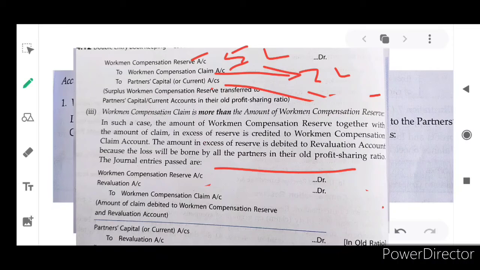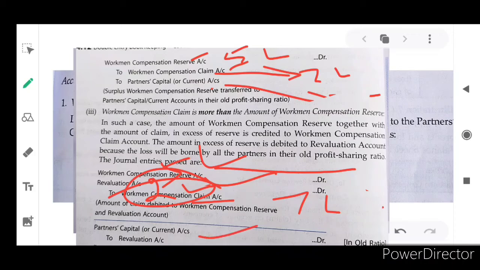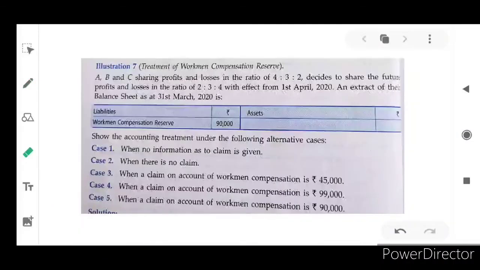See the situation: workmen's compensation reserve, how much we are having in our hand, is only 5 lakh, and how much we need to pay is 7 lakh rupees to the hospital. So 2 more lakhs we needed. So this will be debited to revaluation account, isn't it? I hope you understand. So partners' capital or current account will be debited against revaluation. That is the next journal entry. As per their old profit and loss sharing ratio, these 2 lakh rupees will be split among the existing partners, and that amount will be debited to partners' capital account. Okay, we can discuss this problem for your better understanding.